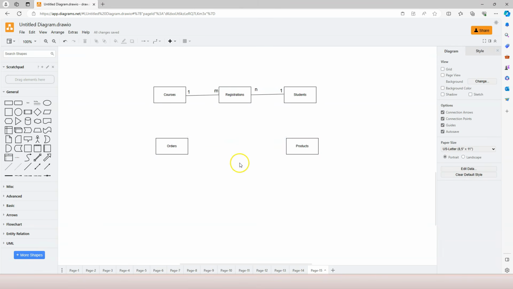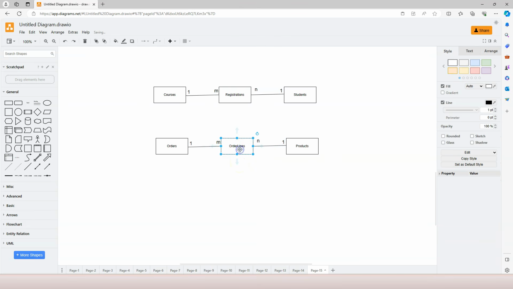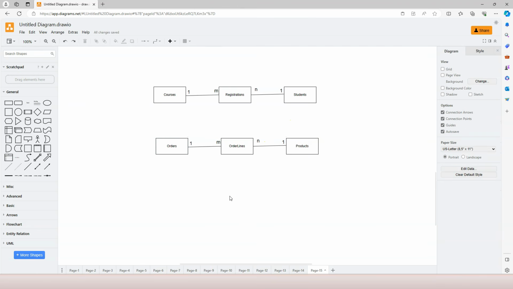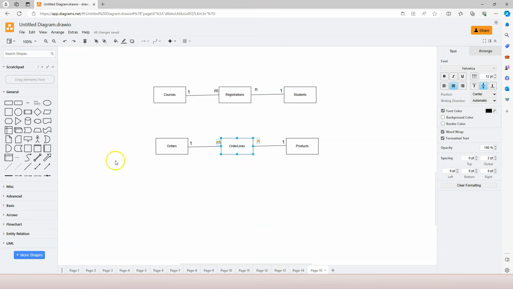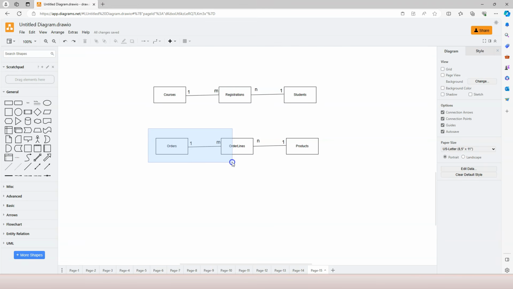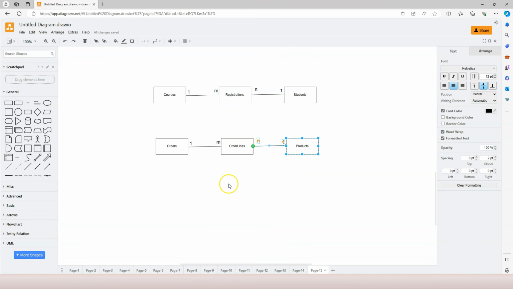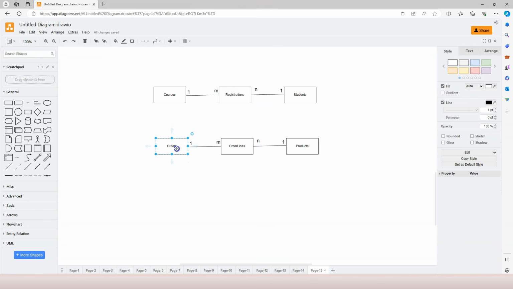And typically in e-commerce database design, we use the order line table to map the relationship between the orders and the products. And when we implement this relationship table in the middle, it's actually pretty easy because from this table to this table is one-to-many. From this table to this table is a one-to-many, and you have already learned about how to design a one-to-many relationship table. The only thing that is special about it is to create a foreign key to map from the many to the one. That means you just need to create two foreign keys that map from the middle to the left, and then another foreign key to map from the middle to the right.